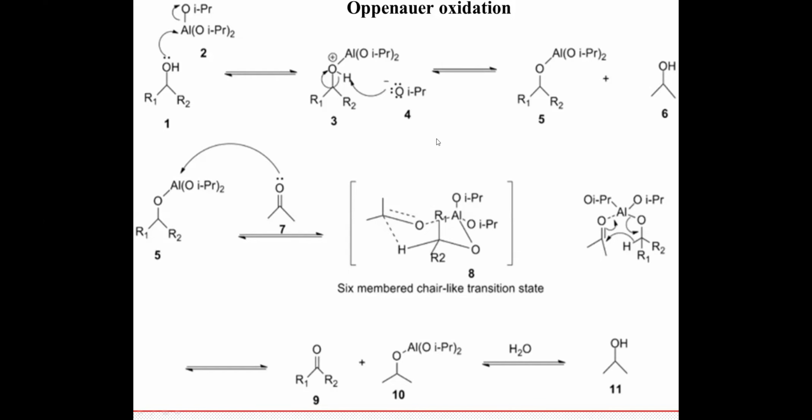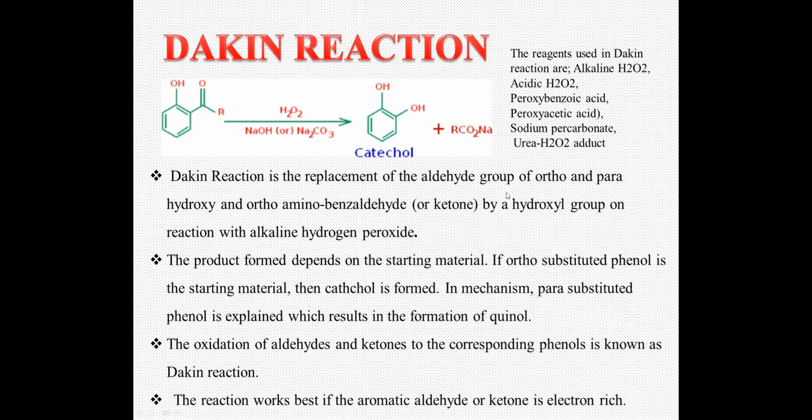So this is your Oppenauer oxidation. Now let's go for the next reaction.